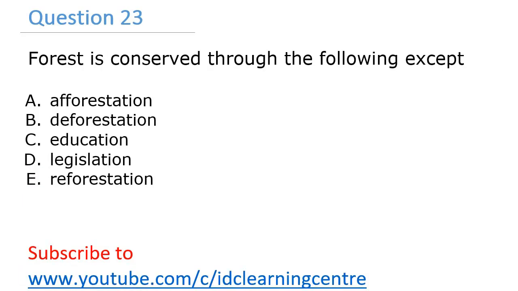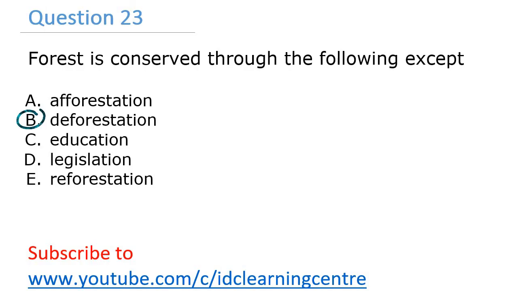Let's look at question 23. Forest is conserved through the following except one of them. A, afforestation, B, deforestation, C, education, D, legislation, E, reforestation. The conservation of forests is promoted through various measures, and these measures aim to sustain and protect the forest ecosystem. So the option that is not aligned with forest conservation is B, and B is deforestation. So that's the correct answer.